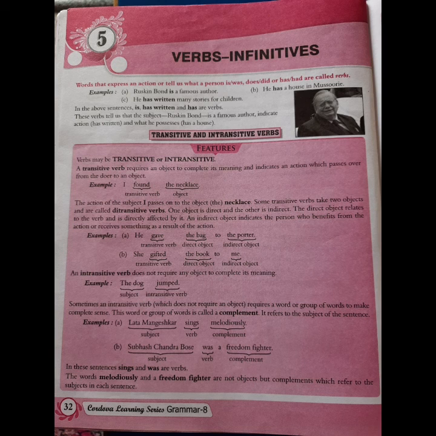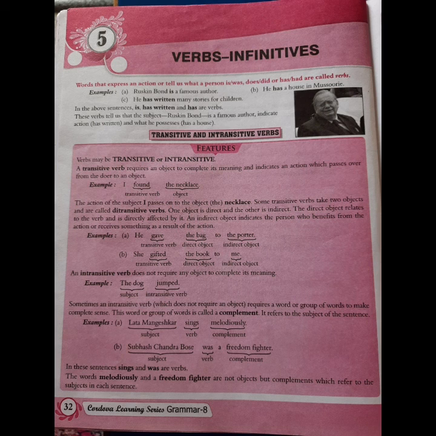Sometimes an intransitive verb requires a word or group of words to make complete sense, but it does not require an object. This group of words is called a complement. In the following examples, Lata Mangeshkar sings melodiously.